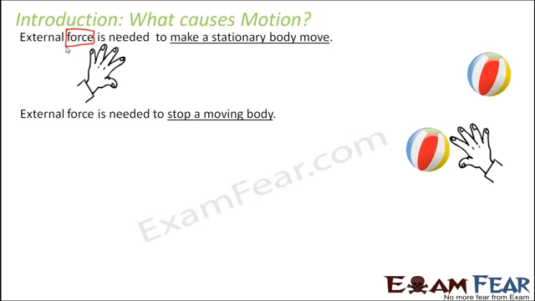Now we will talk about what kind of force that is. That force is friction. So friction makes a moving ball stop on its own. So if we want a stationary body to move or a moving body to stop, we need to apply an external force. And this force is what we are going to talk about in this lesson.